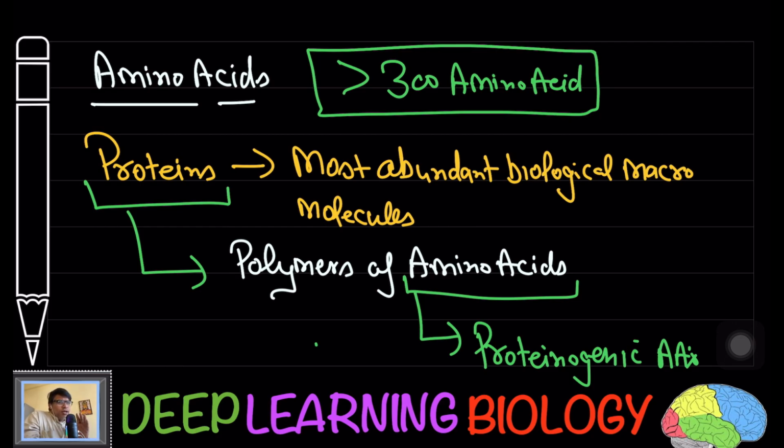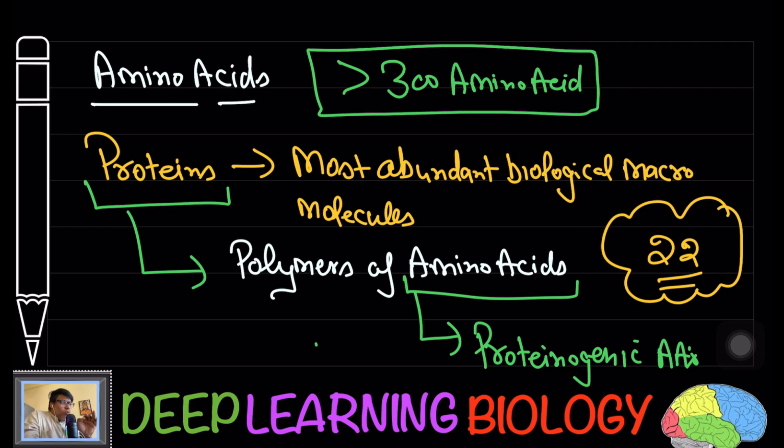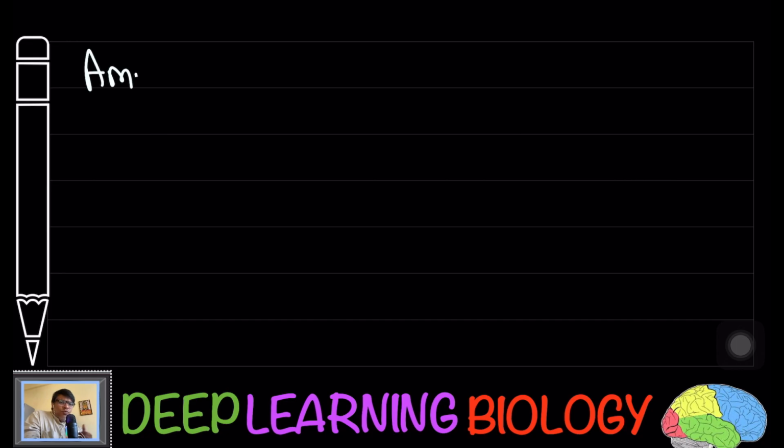Okay, so here keep in mind, the total number of amino acids which are going to be present within the cell is more than 300 amino acids, and approximately 22 of them are proteinogenic. Earlier we used to have 20, now we are going to have 22. So these 22 amino acids are proteinogenic amino acids and they are present in the proteins. So hopefully all the points are clear to you. Now let us move forward.